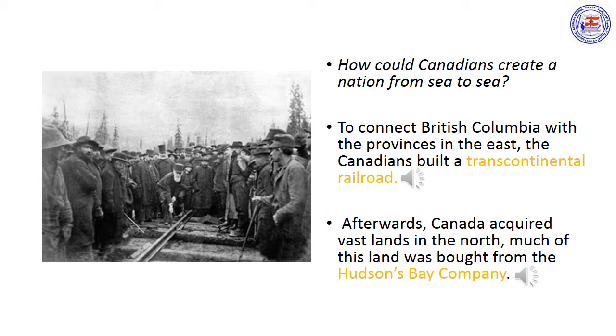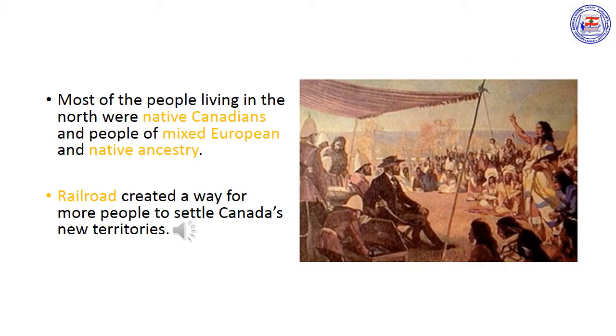After the Canadian Pacific Railway linked the original Canadian provinces to British Columbia, Canada acquired vast lands in the north. Much of this land was bought from the Hudson's Bay Company, a large British fur trading business. Most of the people living in the north were native Canadians and people of mixed European and native ancestry. With the building of the railroad and the signing of treaties with native Canadians, early Canadian settlers created a way for more people to settle Canada's new territories.